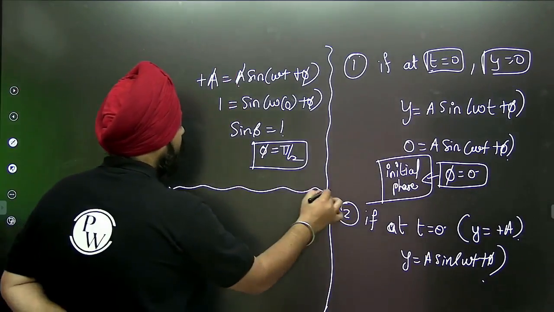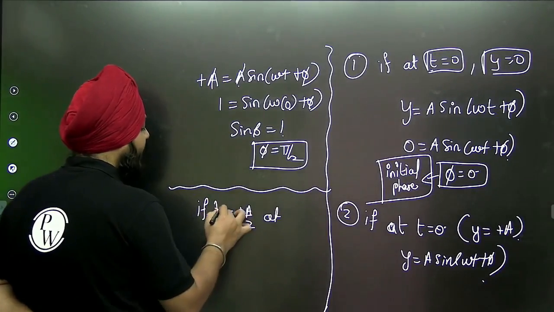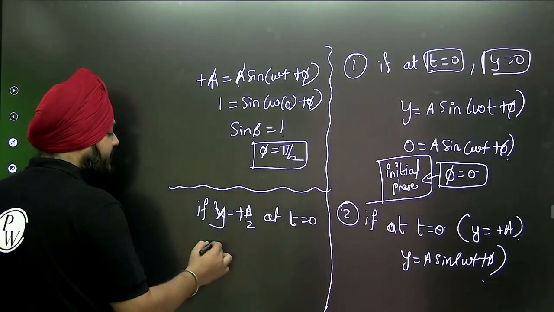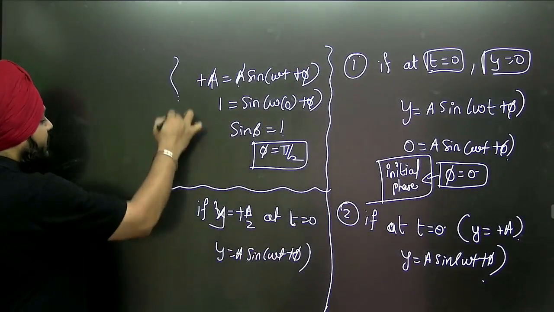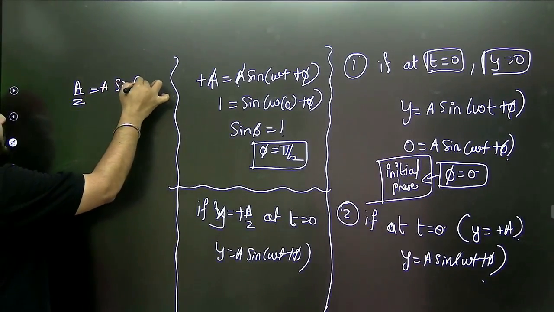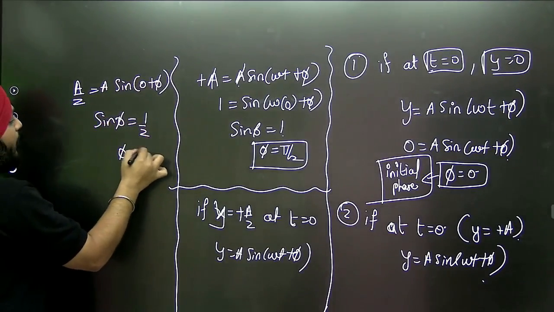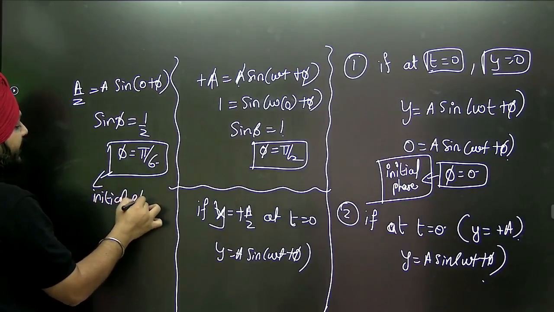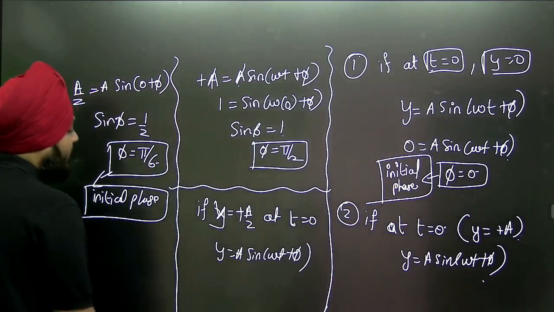Now the third case: suppose y is equal to plus A by 2 at t equal to 0, then what is the initial phase? Obviously y is equal to A sine of omega t plus phi. So in this case, plus A by 2 is equal to A sine of 0 plus phi, sine of phi is equal to half, phi is equal to pi by 6. This is the initial phase of the particle. From this point the particle starts performing the SHM. This is how the things are getting changed.